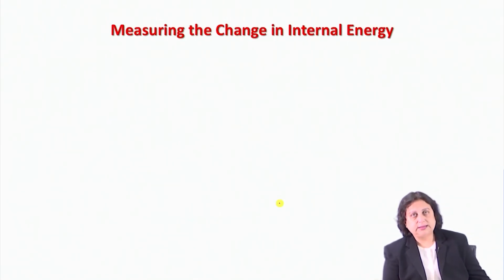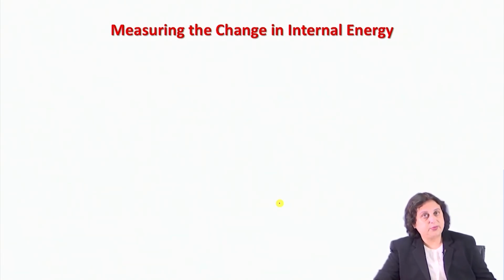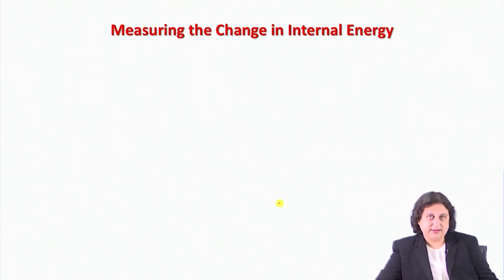Now, the question is, if I propose the concept of internal energy, then I should be able to measure it. And the first law of thermodynamics says that the absolute value of internal energy cannot be measured. But at the same time, it also says that during a change in state, I can make the system interact with the surroundings and thereby measure the change in internal energy. So what kind of experiment will you do to measure the change in internal energy?